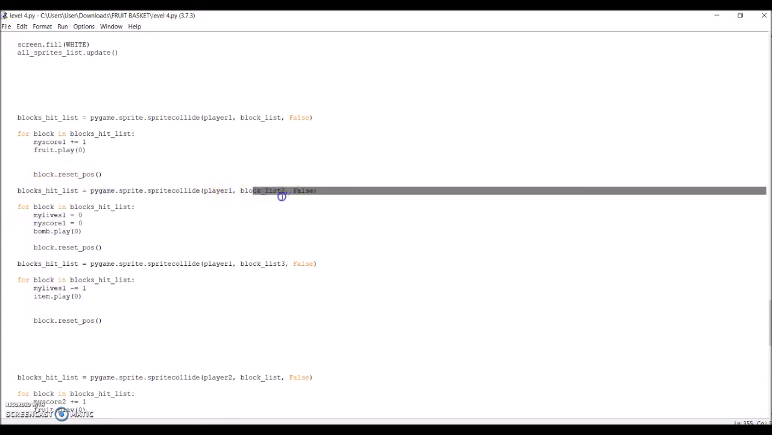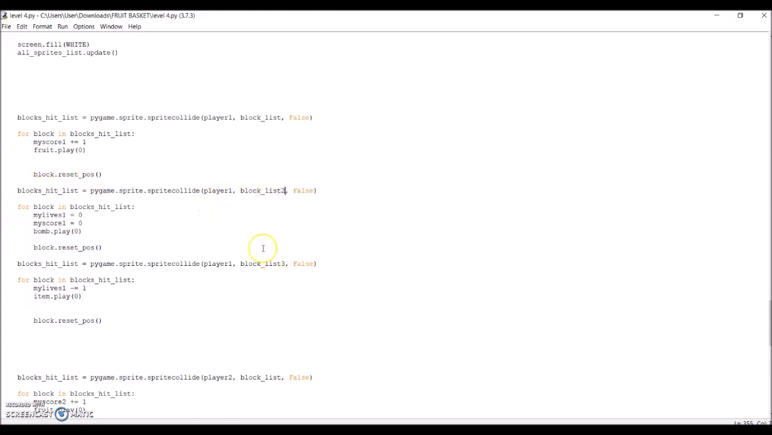The second one is for when player 1's basket hits block list 3, which is the bomb. The code will make player 1's lives equal to 0 each time the player hits the bomb. The sound effect for the bomb is played one time. Again, the reset position function is called.